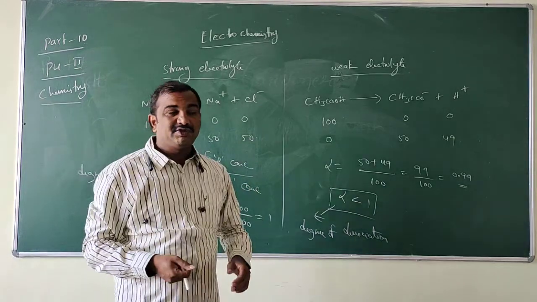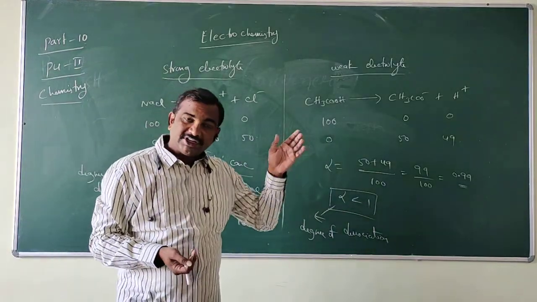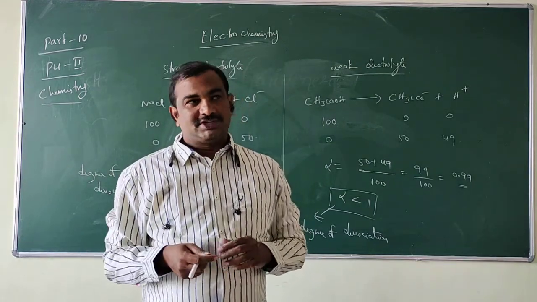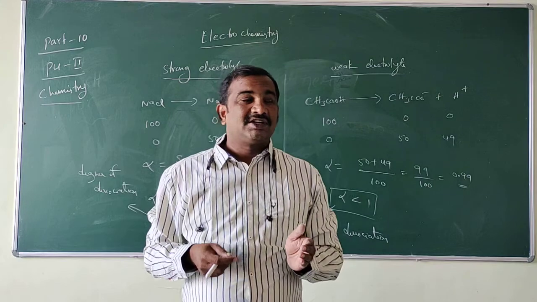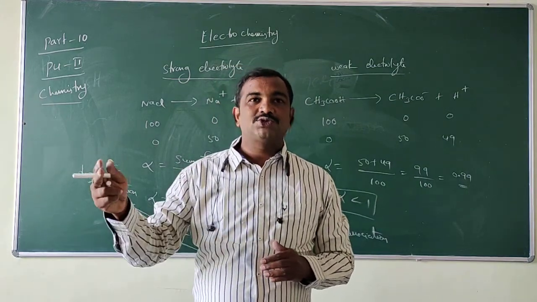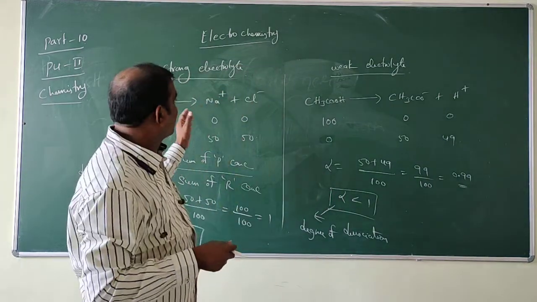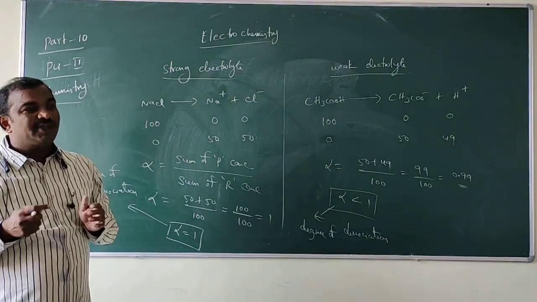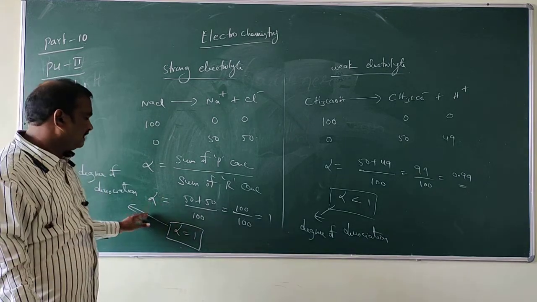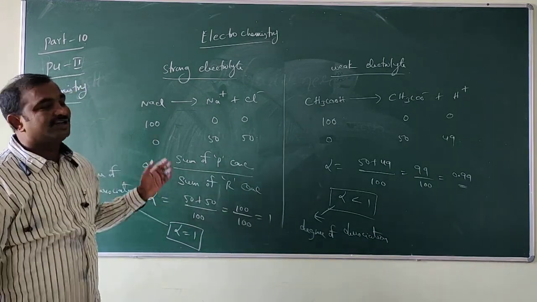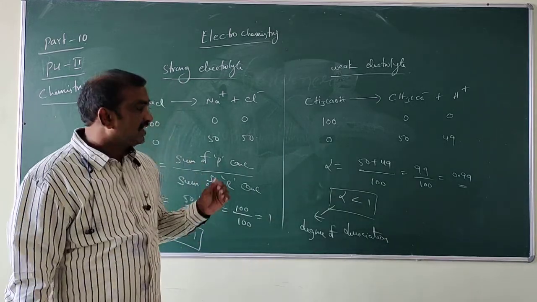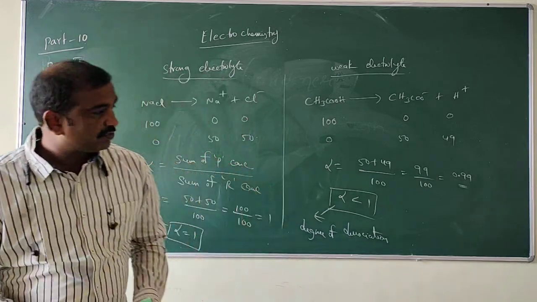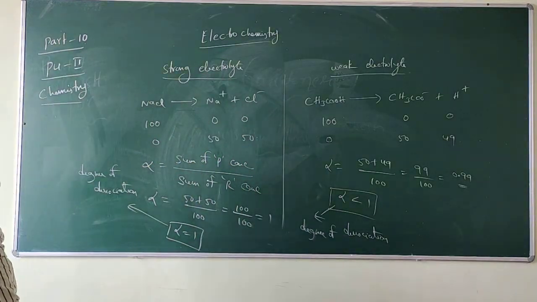What about weak electrolytes? The reactants you are taking do not convert completely into products. So complete dissociation takes place for strong electrolyte and complete dissociation does not take place for weak electrolyte. So alpha, the degree of dissociation, is equal to 1 for strong electrolyte and less than 1 for weak electrolytes. That is about the degree of dissociation of strong and weak electrolytes.